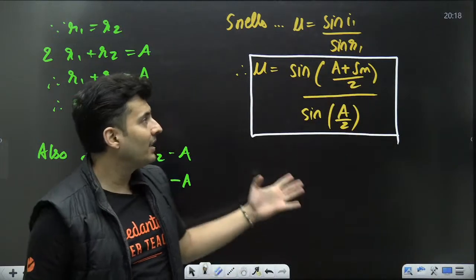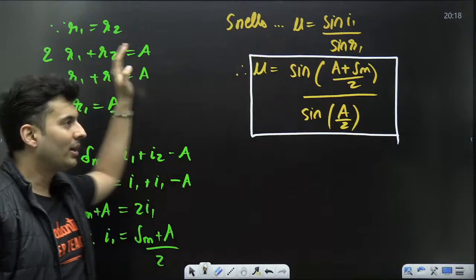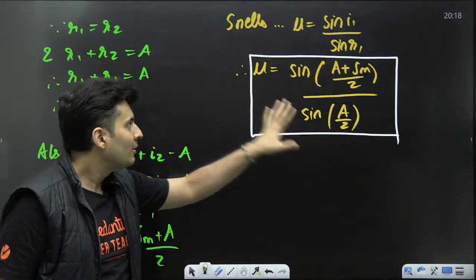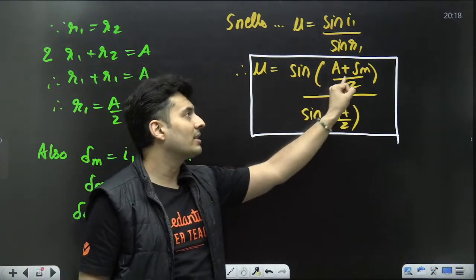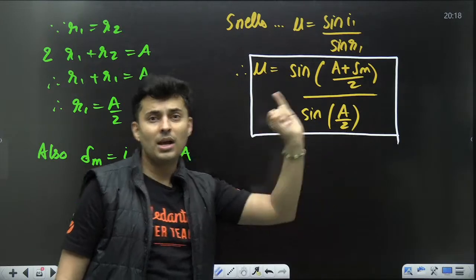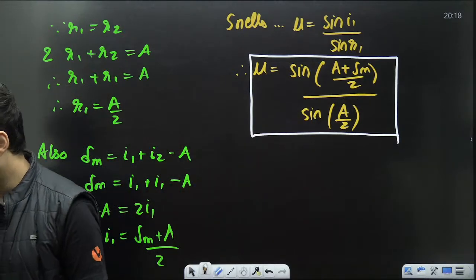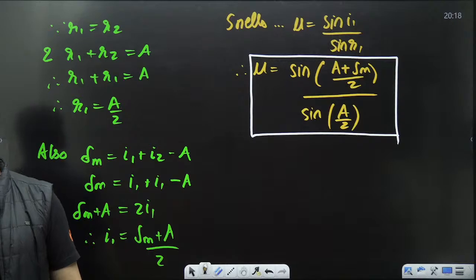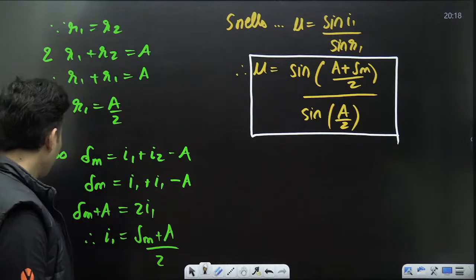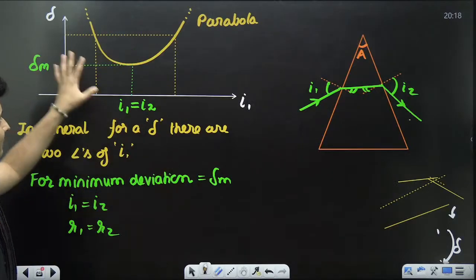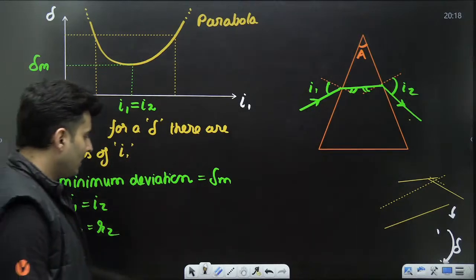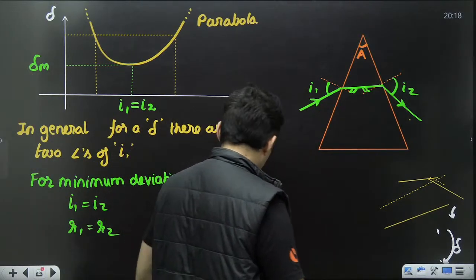Or if mu is given, delta m is asked. Whatever. This is the derivation for that. Mu, refractive index, is sine of A plus minimum deviation by 2 upon sine of angle of prism by 2. A very important formula. Very, very important formula. Is that okay, everyone? All these things are very, very crucial. So keep all these things in mind.